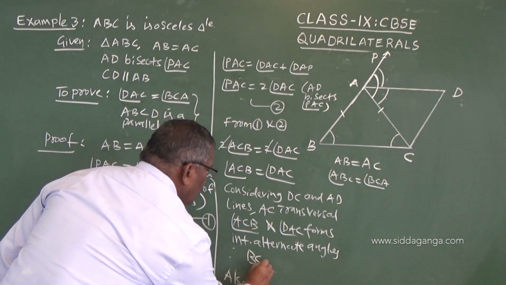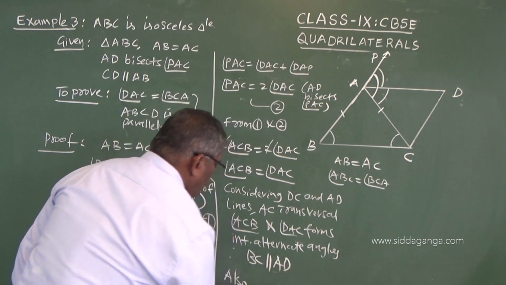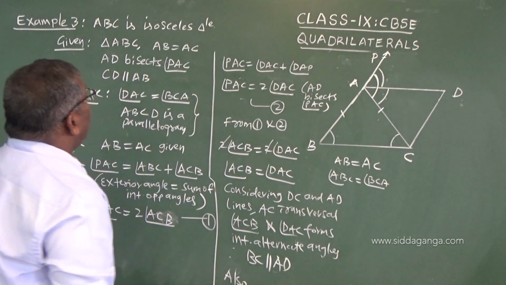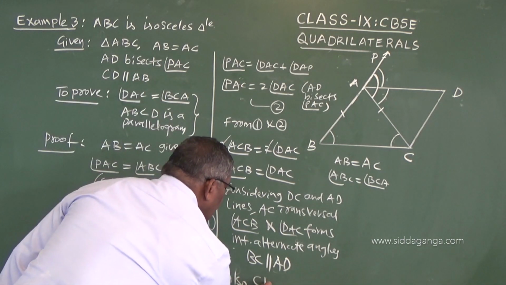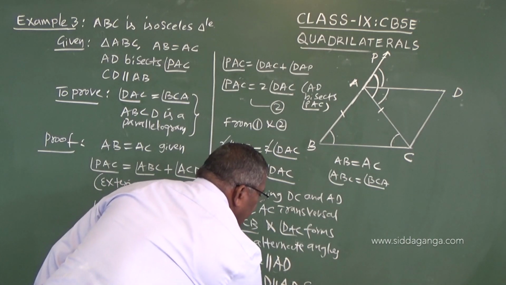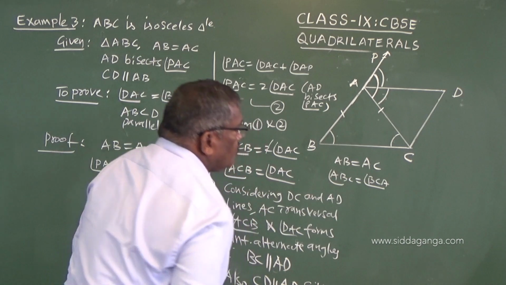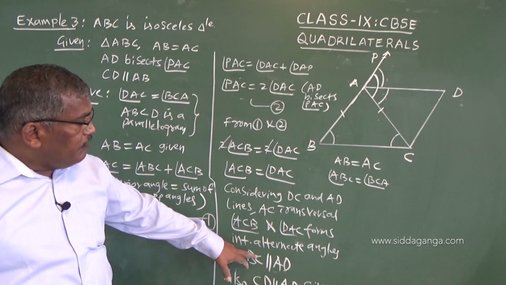BC is parallel to AD. So also we have CD parallel to AB. So this is given data. One pair is parallel, that is given. The other pair is parallel, we have proved.